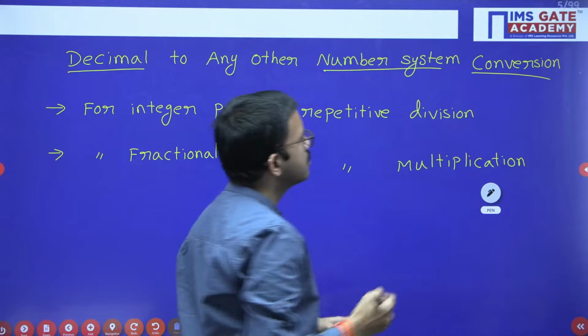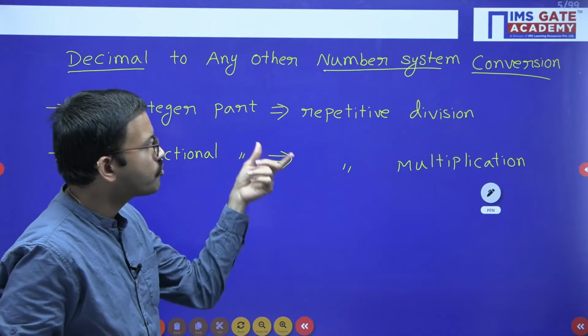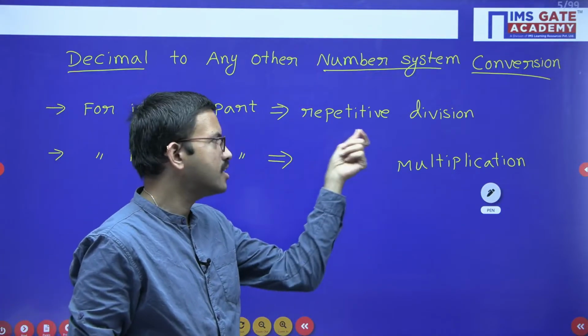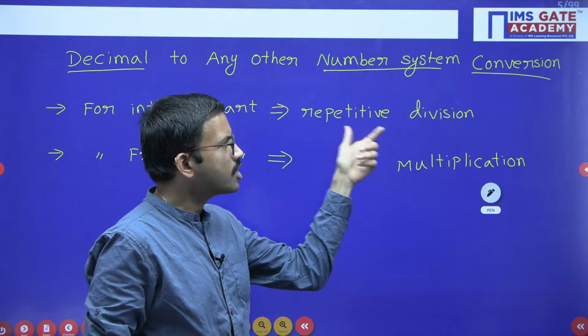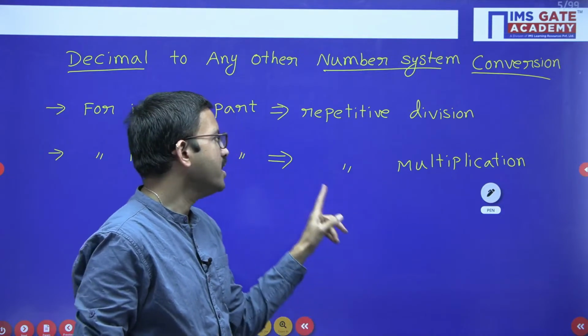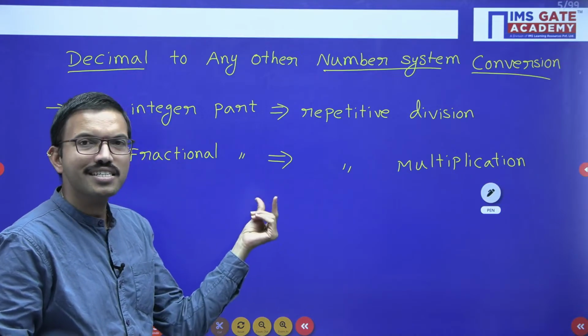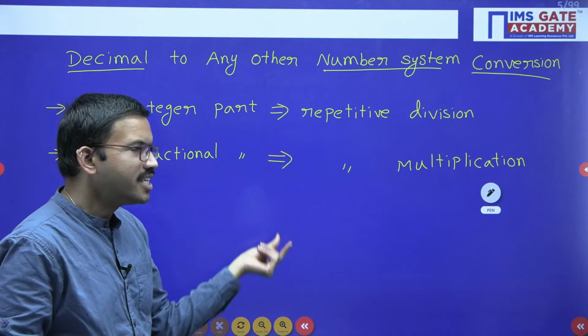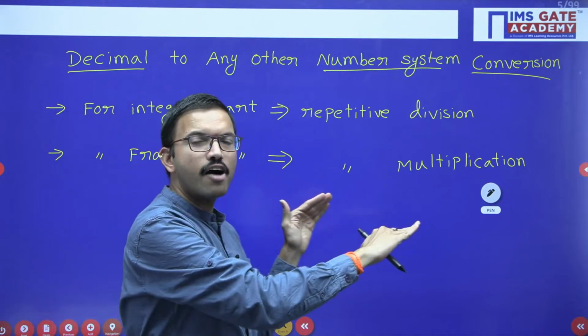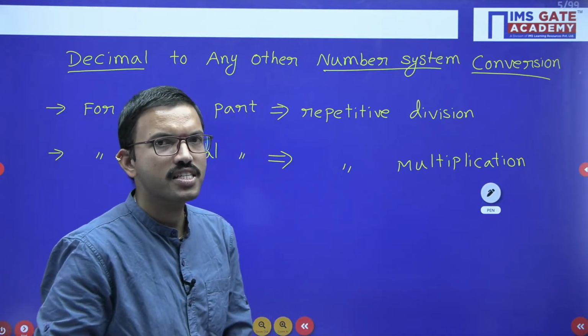So earlier we have done repeated division, so for every iteration you will get the remainders, right? Those remainders we considered in the reverse order. Here, while you are performing the repetitive multiplication, you will get the integers to the left of the radix point. Whatever integers we are getting, we will place after the radix point in the same order.